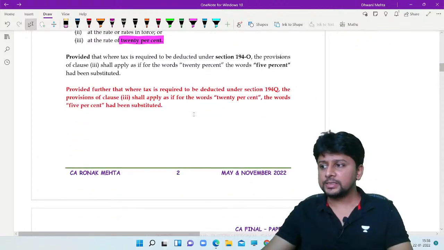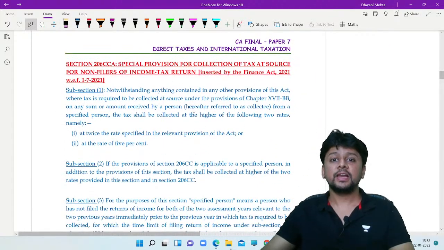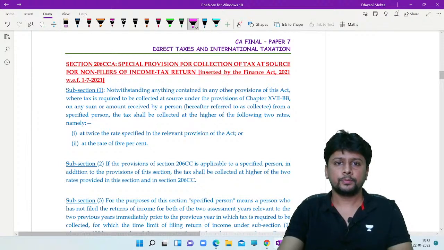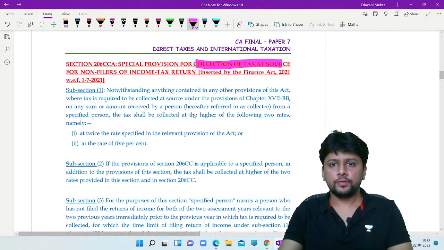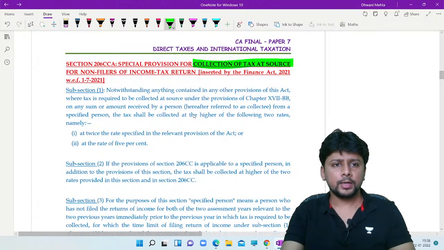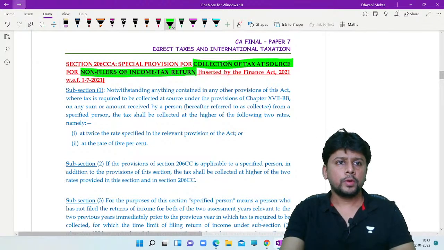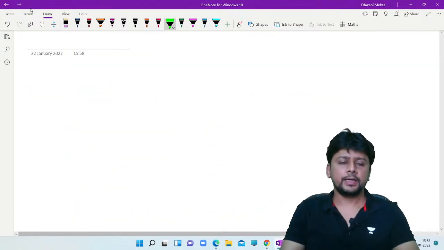An identical section has been created for tax collected at source also. Collection of tax at source, TCS. If you are a non-filer of income tax return, what do I mean when I say tax collected at source?